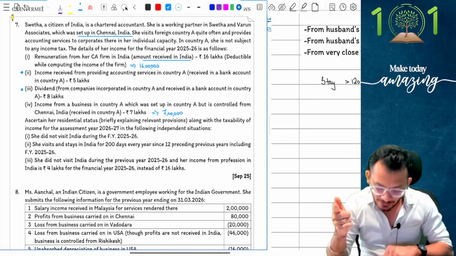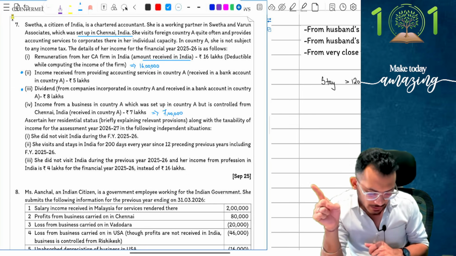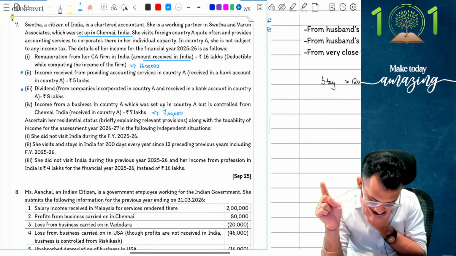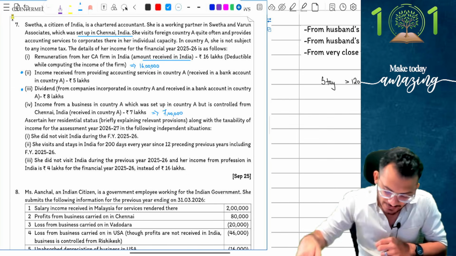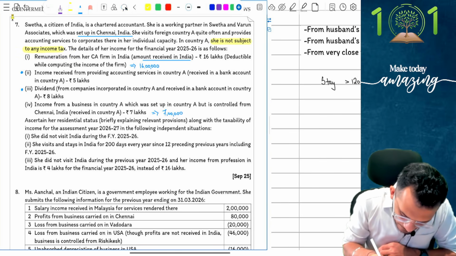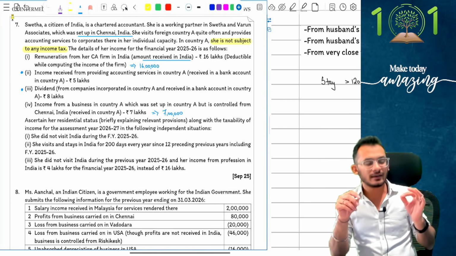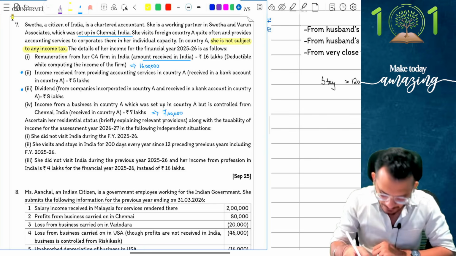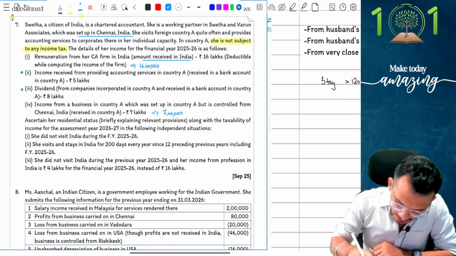But can I be checking for deemed residential status? Question says the person has no income taxable in other country. Somewhere it mentioned that, I saw it. Yes, it says in country A, she is not subject to any tax, which means now I am not a resident of India. At the same time, I am not even subject to tax in that country, which means I am now becoming a deemed resident. As a deemed resident, I am going to be classifying myself as an RNOR.